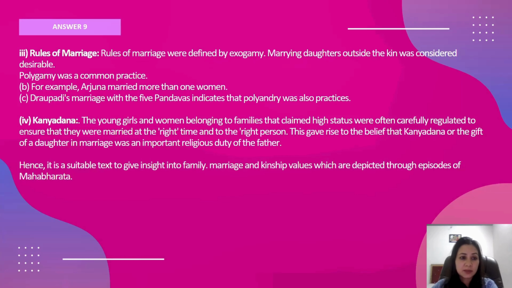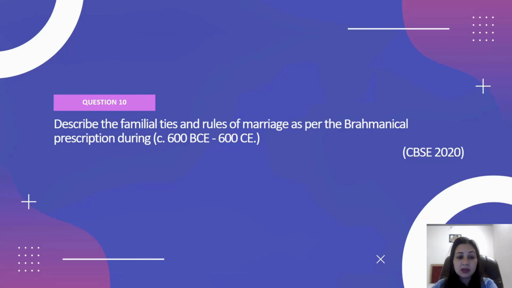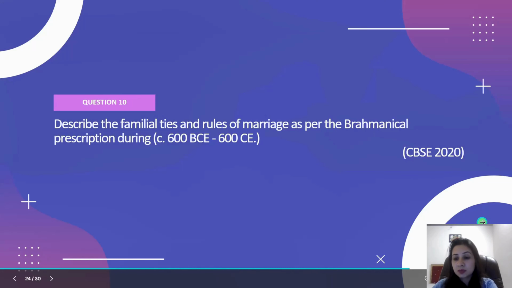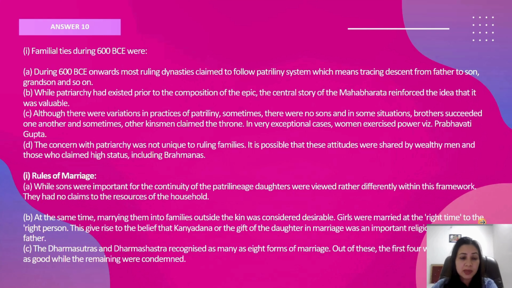Hence, it is suitable to give insight into family, marriage, and kinship values, which are depicted through the episodes of Mahabharata. Now, moving on to the next question. Describe the familial ties and rules of marriage as per the Brahmanical prescription during this period. This is something which we have covered earlier also, so now it is given all together. Familial ties during 600 BCE: a patrilineal system was there, and that is how the lineage was drawn. It was a patriarchal form of society. In the distribution of wealth, the right to inheritance was given only to the sons, not to the daughters. High status was with the people belonging to the high varnas, the first two varnas, then the third varna. Shudras belonged to the lowest category, so they had the lowest status.